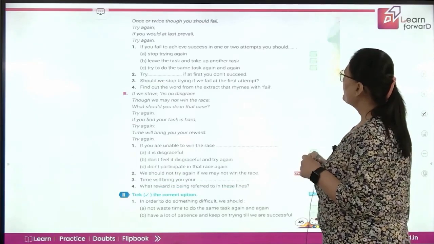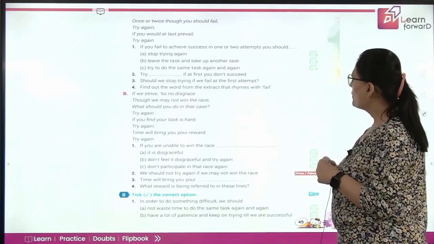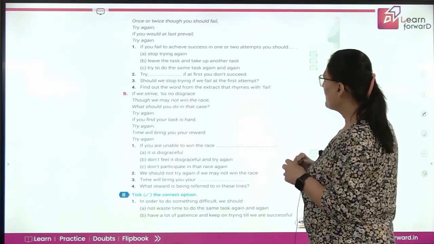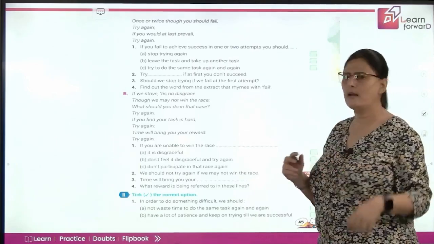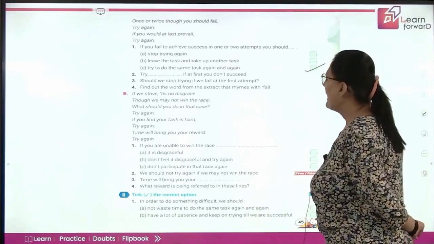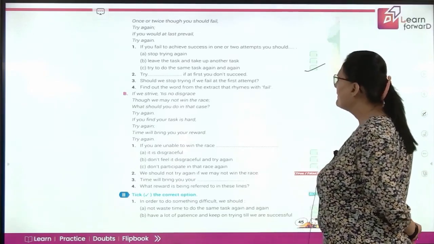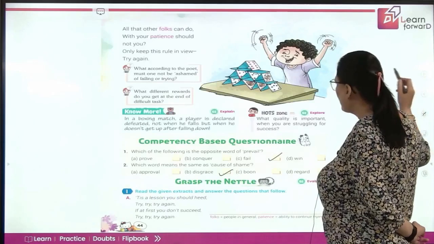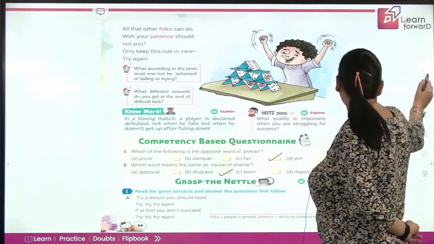If you fail to achieve success in 1 or 2 attempts, you should stop trying, leave the task, or try to do the same task again and again. We should try doing it again and again. Next, try dash if at first you don't succeed. Try next time, try again.